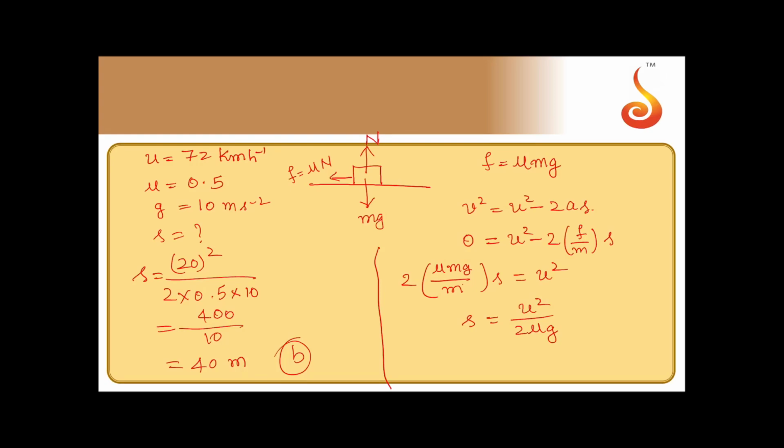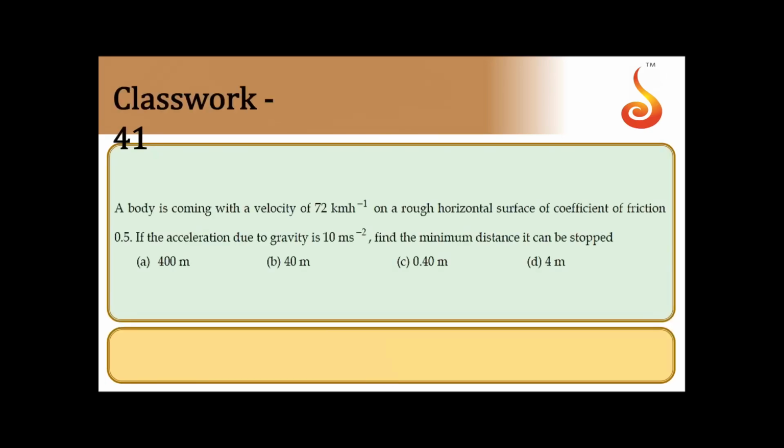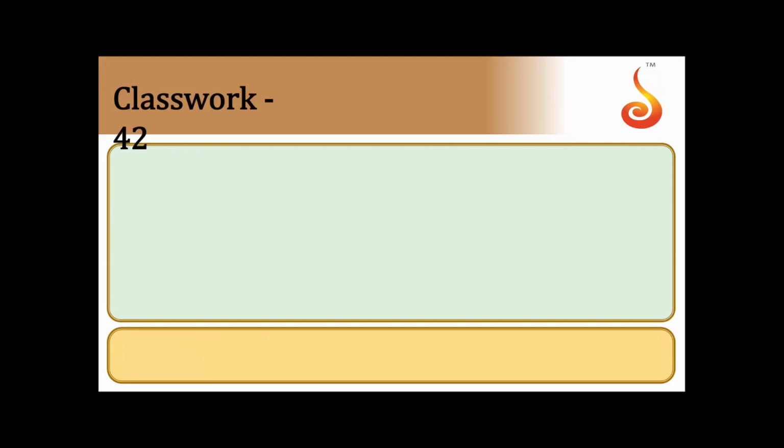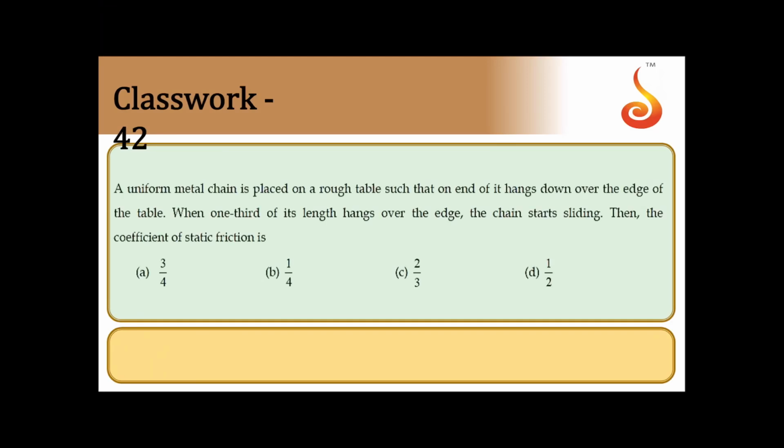That is option B. So we shall move on to next one.